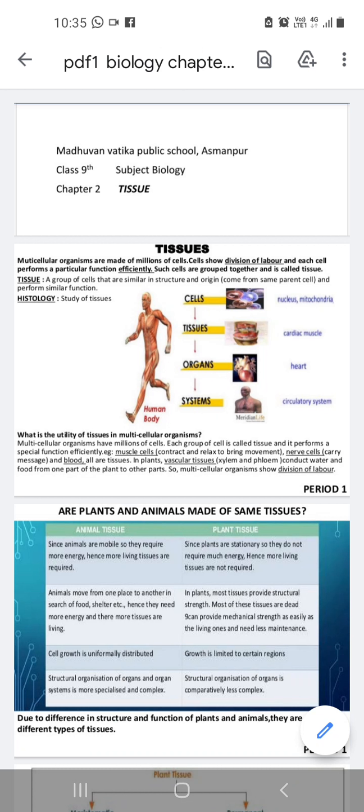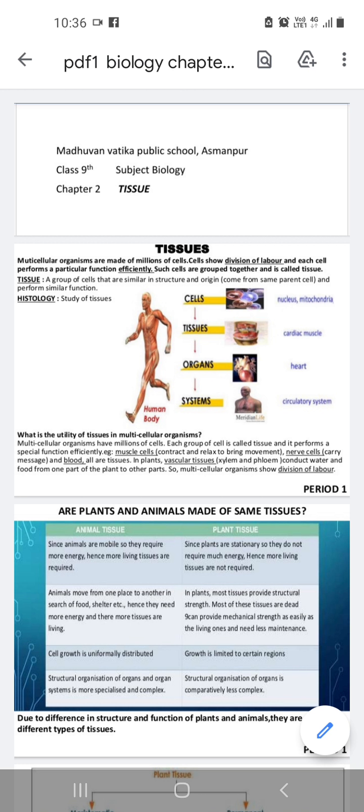If any part of a plant is cut off, then it can regrow. But in animals, if any body part is cut off, they can't grow it again. There are some exceptions, like the tail of the lizard. They are the exception, okay, and the arm of the starfish. They are the exceptions in animal tissue.